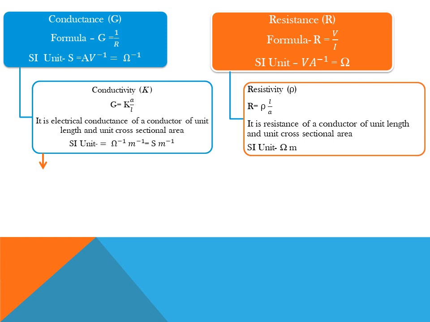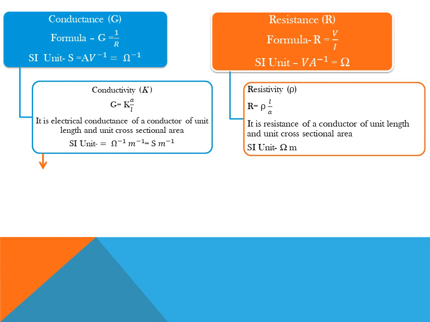As these terms are totally opposite, its formula and the unit are going to be totally opposite as well. So resistance is denoted by capital R, conductance is denoted by capital G. Resistance is equal to electrode potential divided by the current, and electrode potential has unit volt and current has unit ampere, which is equal to volt per ampere, that is nothing but ohm. And conductance is opposite of resistance, inversely proportional to resistance. So conductance is equal to 1 upon R, and its unit will be equal to ohm inverse, that is equal to Siemens, denoted by capital S.